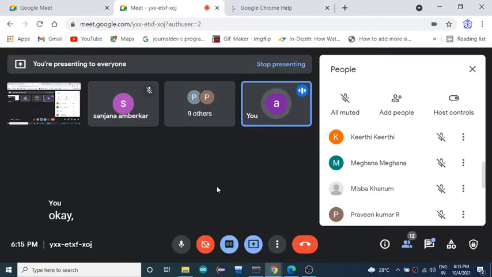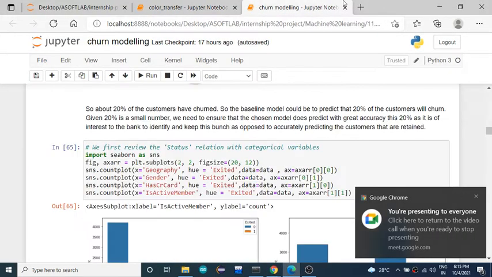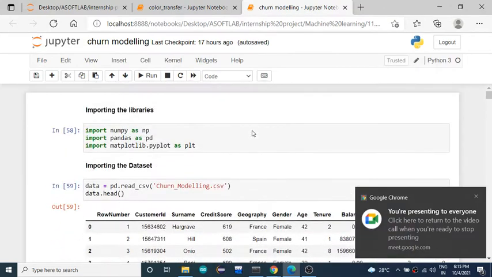Okay, we shall start our discussion. So today we are going to discuss the project which is churn modeling. Okay, so churn modeling we are going to discuss.